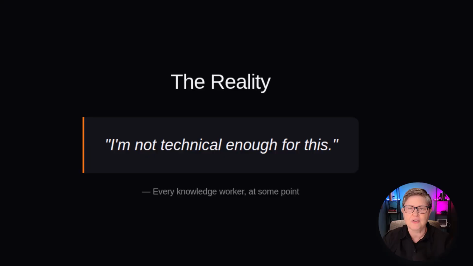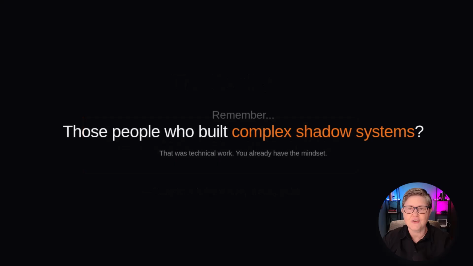But here's what I want you to understand. Installing Python is no harder than installing Excel. It's just software on your computer. Remember episode 2? Those people who build complex shadow systems? They weren't technical either. They just followed steps and learned as they went. That's all we are doing today, following steps.